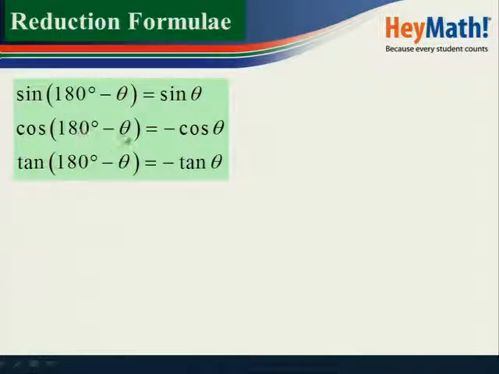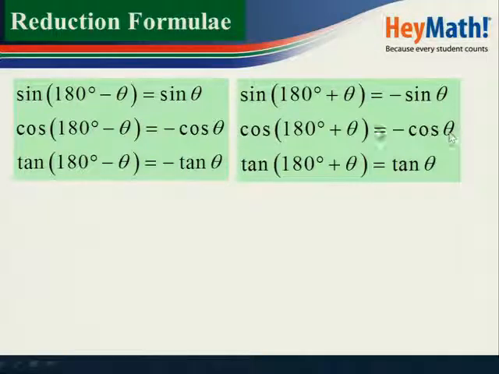Check 180 degrees minus is still a second quadrant, but in the second quadrant, cos is negative. That's why when you reduce that compound angle to acute, it becomes minus cos theta. Why minus? Because 180 degrees minus is an angle in the second quadrant, and in the second quadrant, cos is negative. Look at tangent. 180 degrees minus theta is second quadrant, and in the second quadrant, tangent is negative. Therefore, we've got minus tan theta. This is the reduction formula for 180 degrees minus theta.